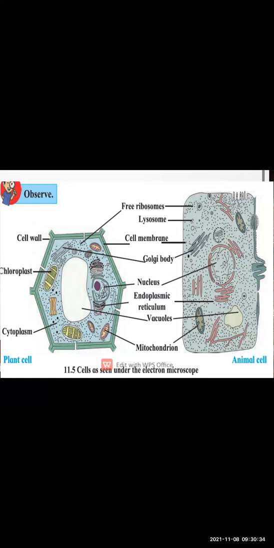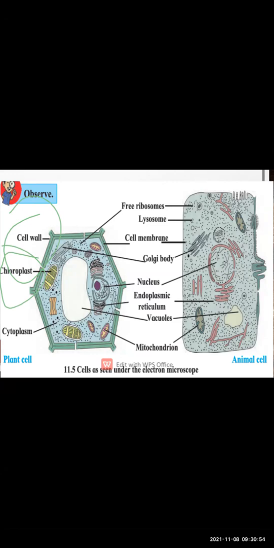So here you can see the cell wall, which is present in the plant cell. Chloroplast is also present in the plant cell, whereas it is absent in the animal cell. So chloroplast and cell wall are absent in the animal cell.